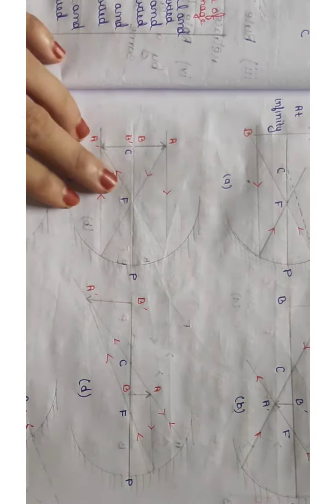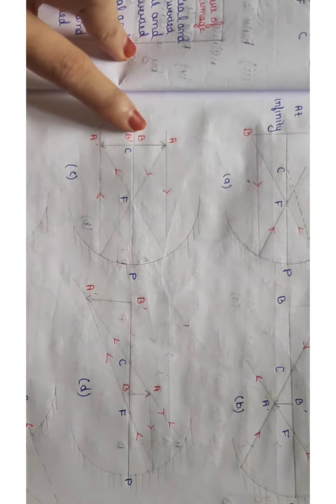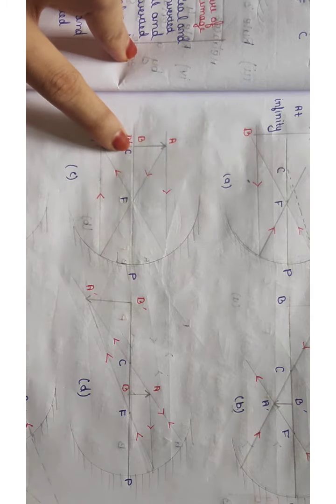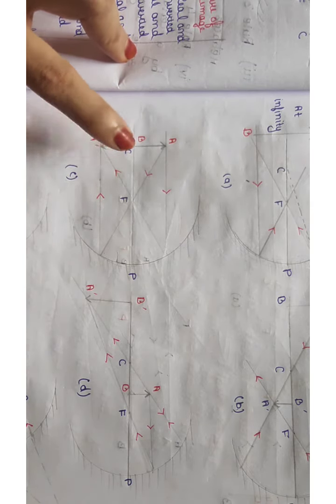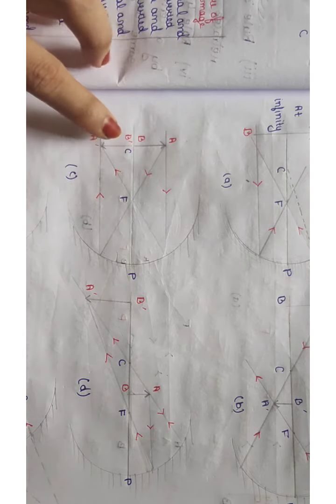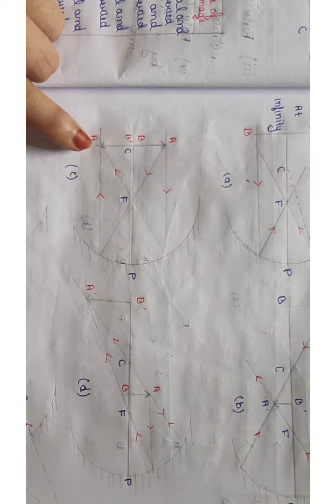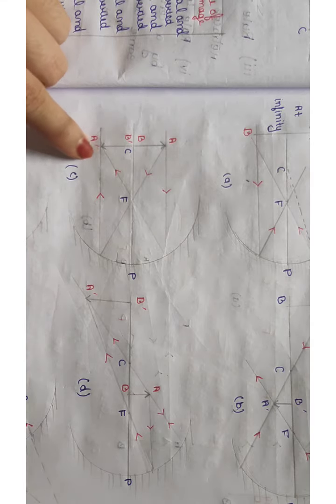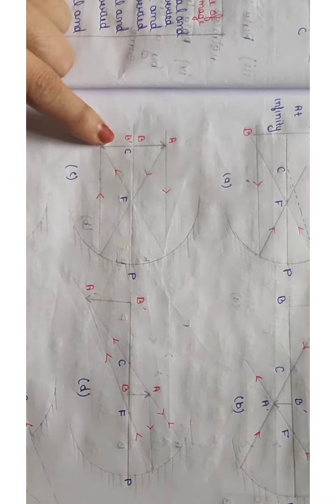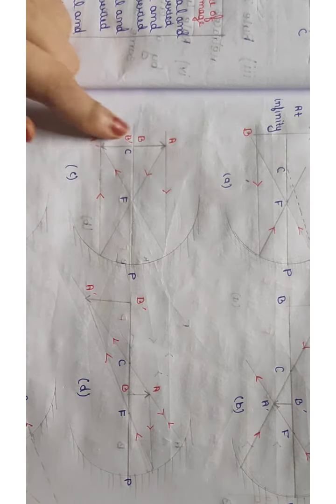Then in the next figure you see, here when the position of the object is at the center of curvature, I mean C is the center of curvature, then the image will also form at the center of curvature. That means the image will be the same size, and the nature of the image will be real and inverted.